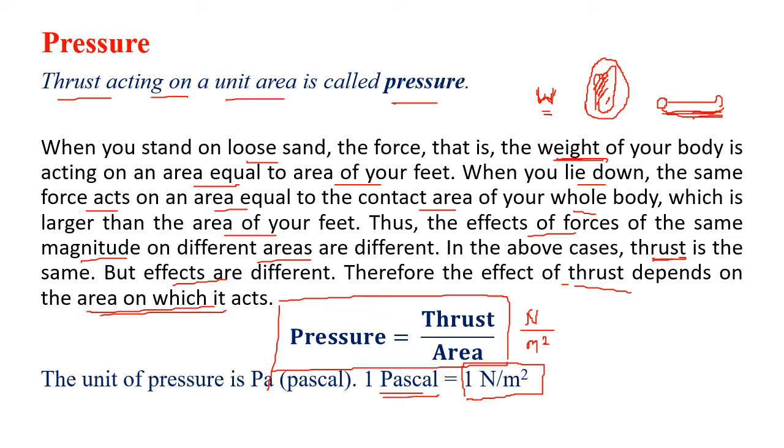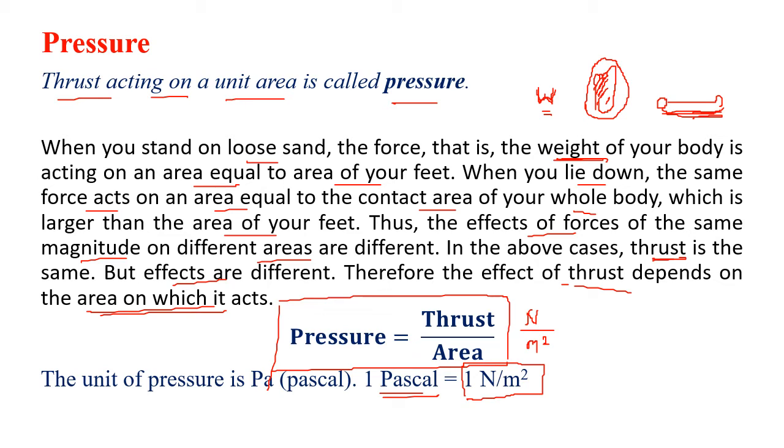So on the seashore, you try standing on the sand and see how much your leg goes inside the sand, and try lying down on the sand. You will find you will not go inside the sand. So you can understand, it is difficult to stand on water, but it is slightly easier to lie down and float on water. So this concept is called pressure.